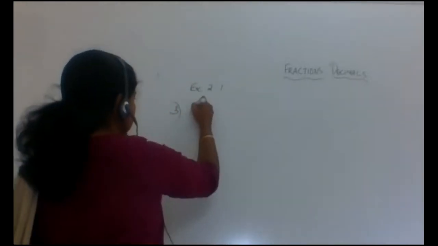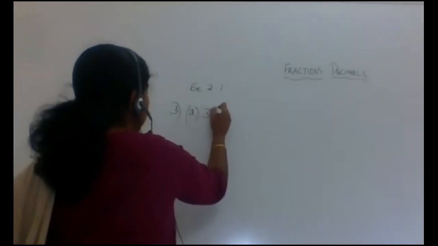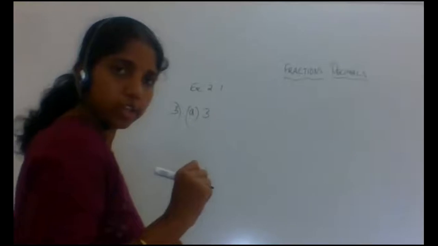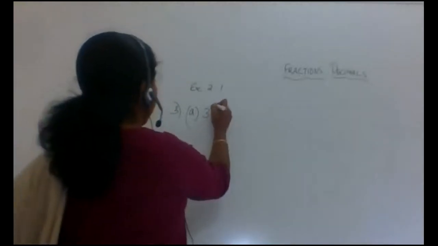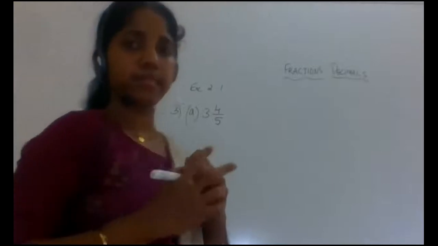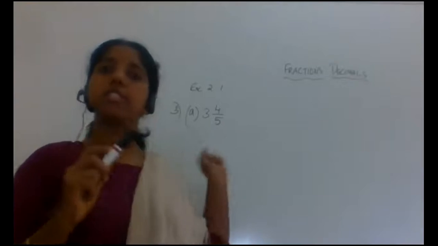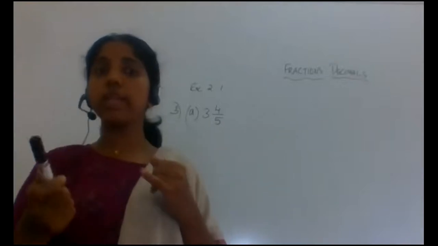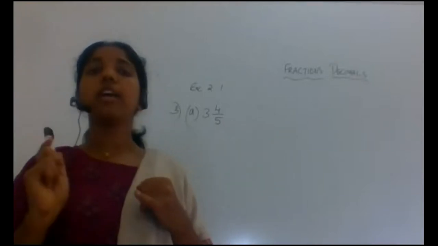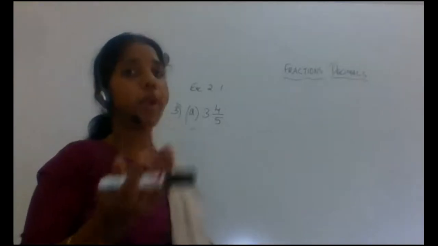Third main, first one. The question is 3 into 4 by 5, that is, 3 4 by 5. So what type of fraction is this? Yes, it is a mixed fraction. The question asked is that we have to convert this mixed fraction into an improper fraction.